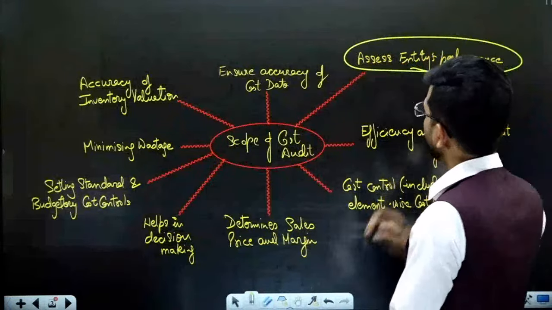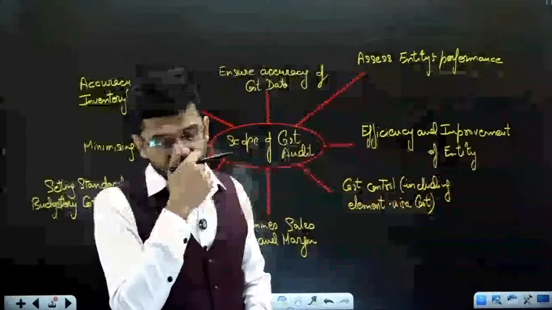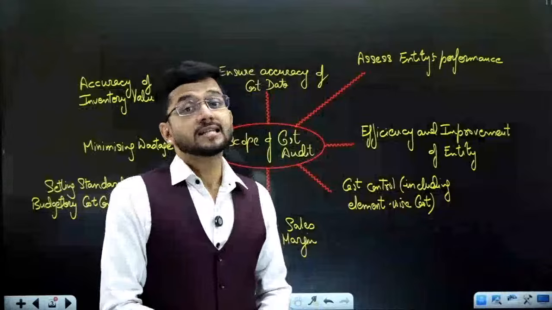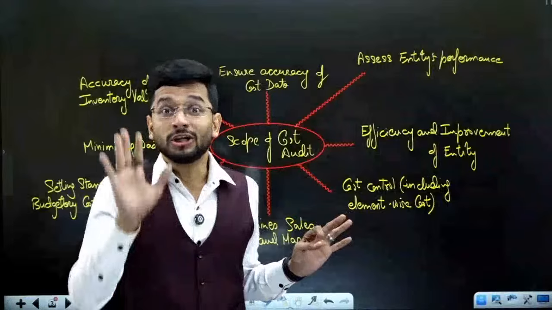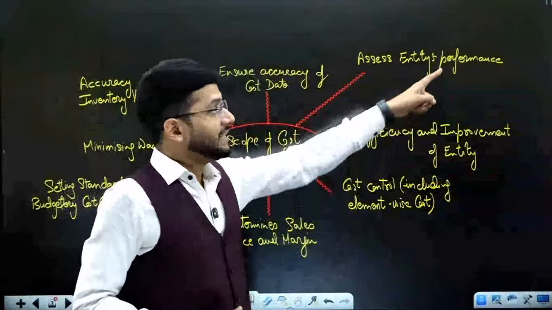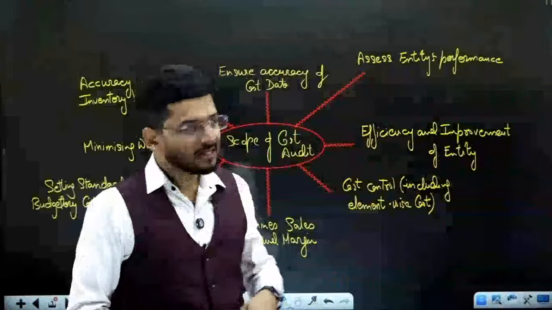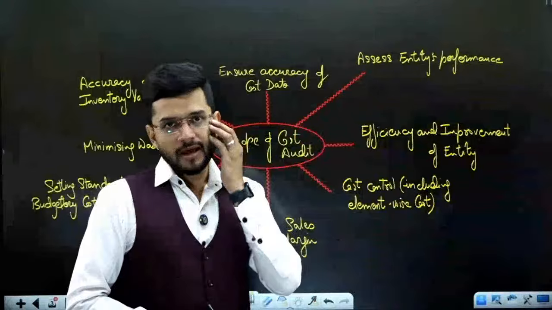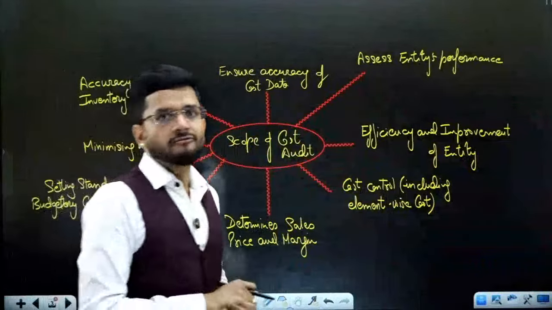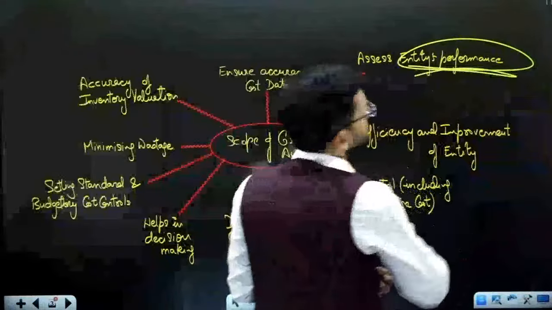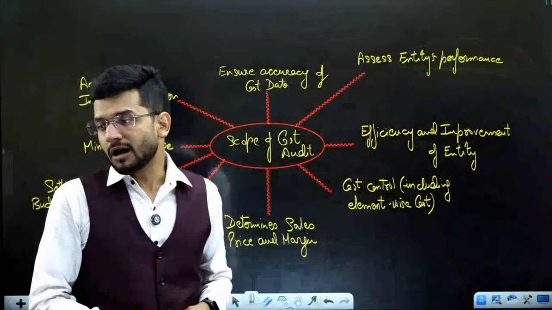Next, assess the entity's performance. This is the second scope of cost and management audit, because management audit is also included in this particular audit. We need to assess whether the decision making power of the top management is perfect or not, because only the decision making power will ensure that the entity's performance is good. If the top management is taking wrong decisions, the entity's performance can never be good. The second important scope of cost audit is to assess whether the entity is performing up to the mark or not. And how do we ascertain this?